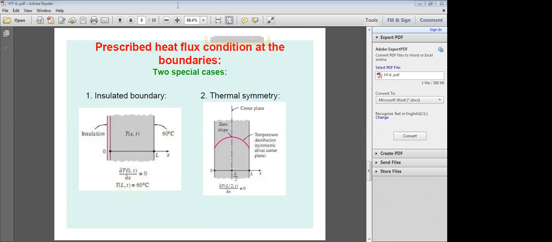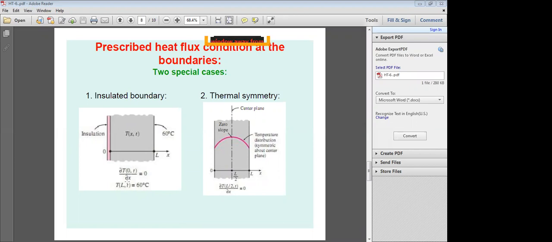In this prescribing of heat fluxes, there are two special cases. One is insulated boundary, second is thermal symmetry. Insulated boundary: if the left-hand surface is insulated, then there is no heat transfer. That is, heat flux is equal to 0.